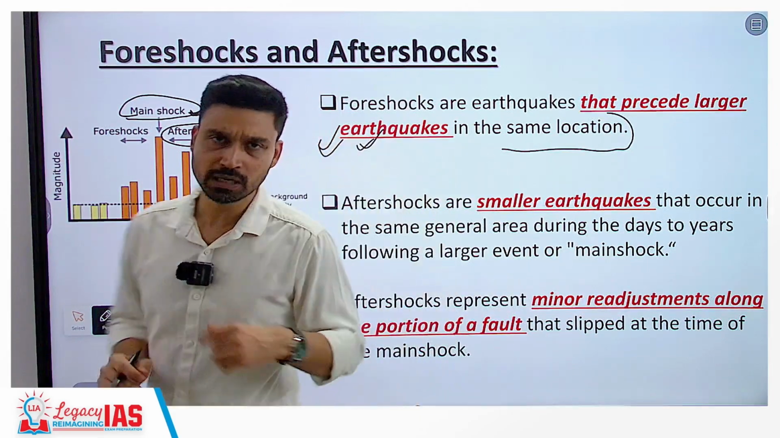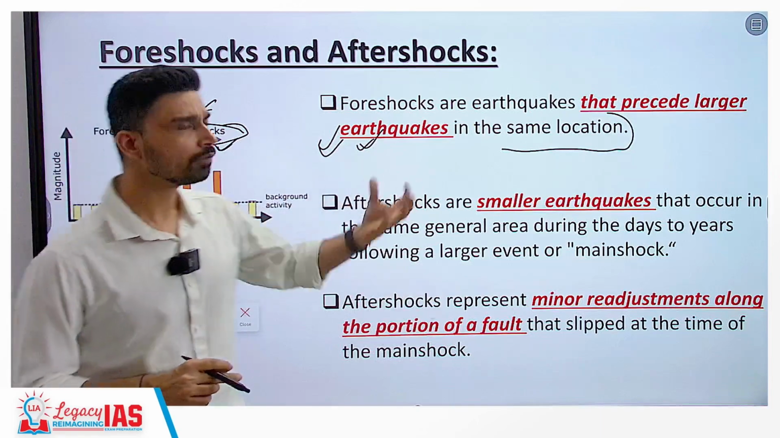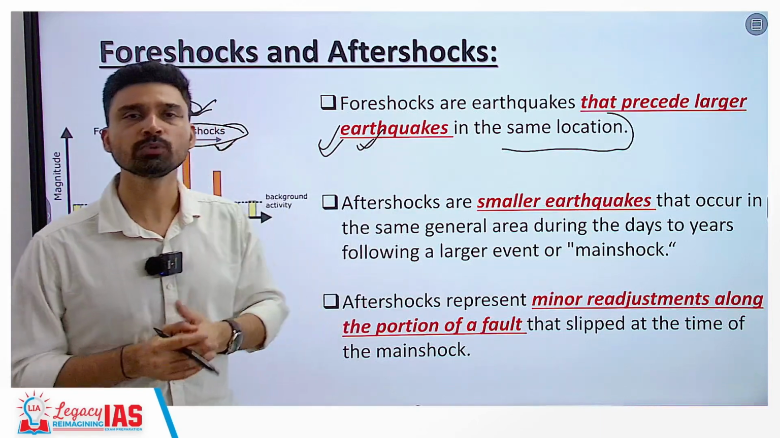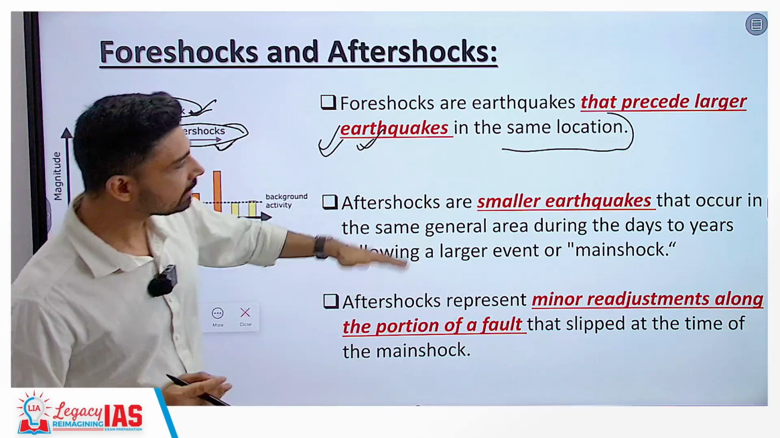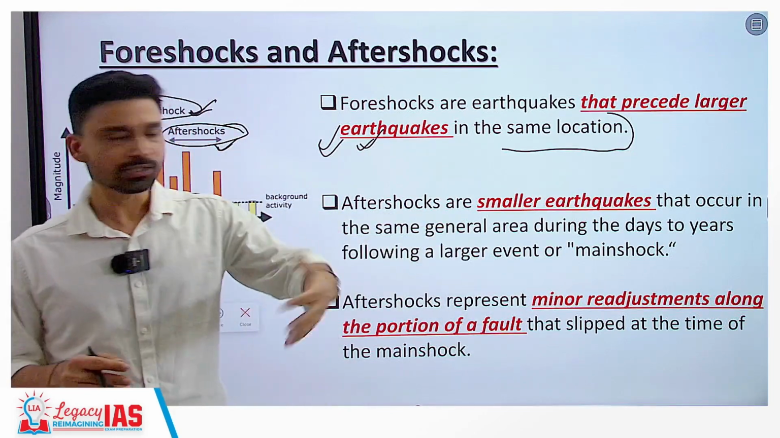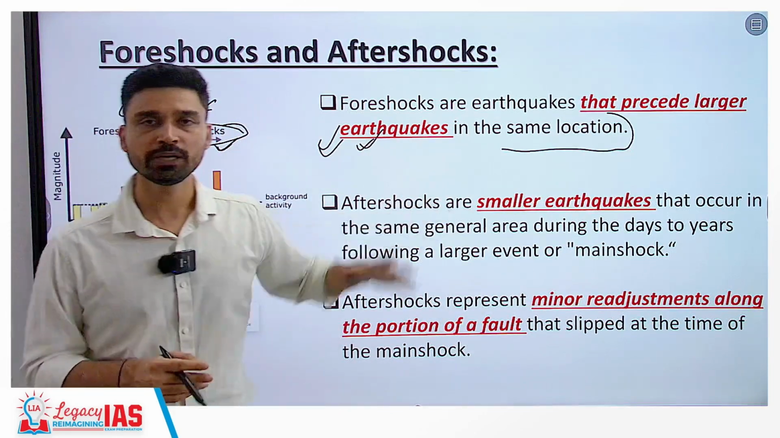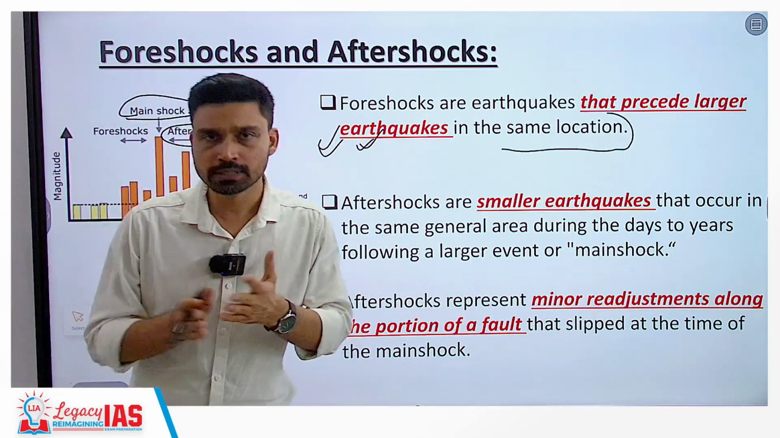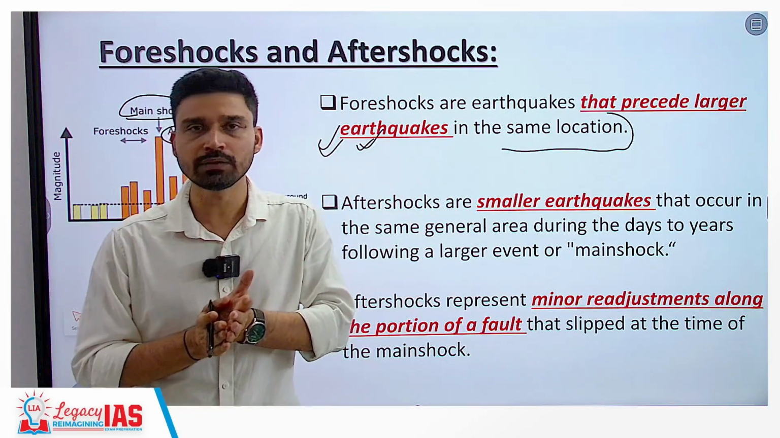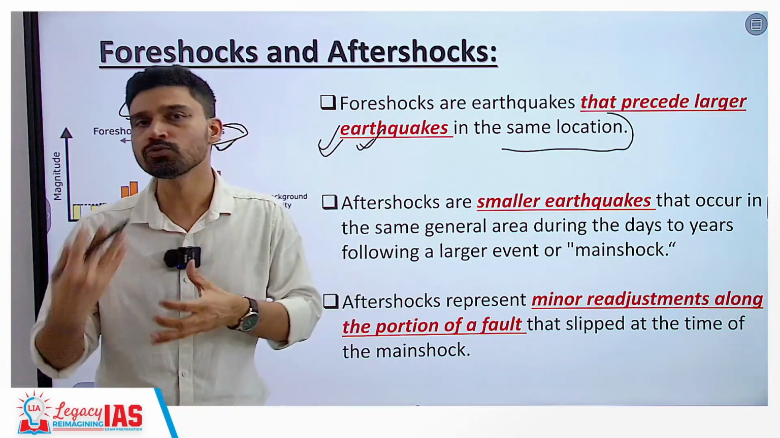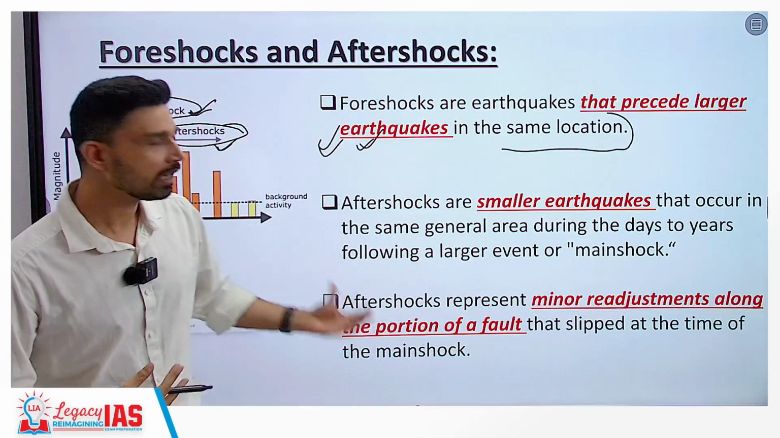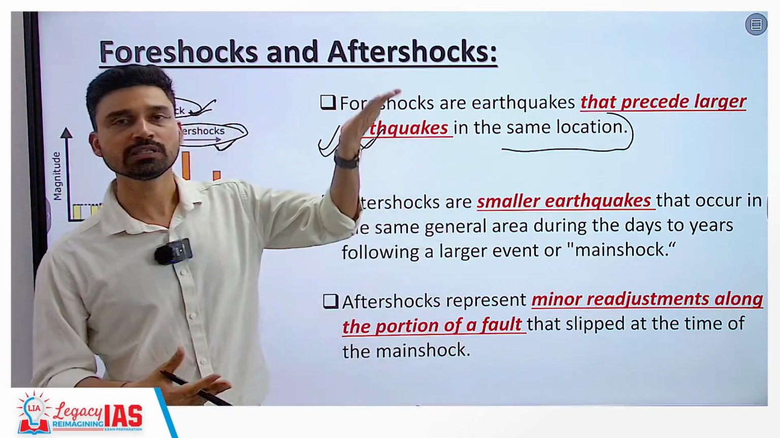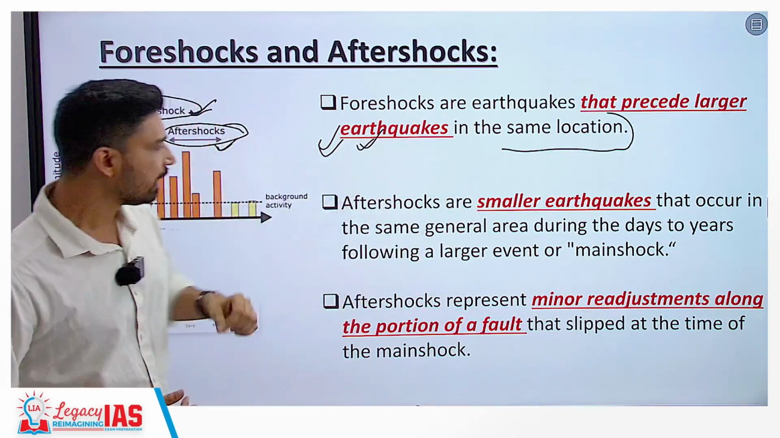So clear from the name itself, those shocking events which are related to small scale earthquakes, small magnitude earthquakes that occur in the same area during days to years after the larger event or main shock, are called aftershocks. Aftershocks happen because as the rocks begin to readjust themselves, during the process of readjustment some amount of energy is released along the fault, and this then reaches near the epicenter, causing the aftershock.